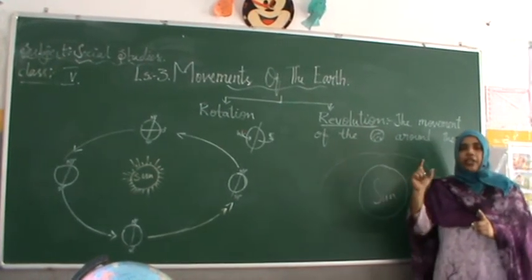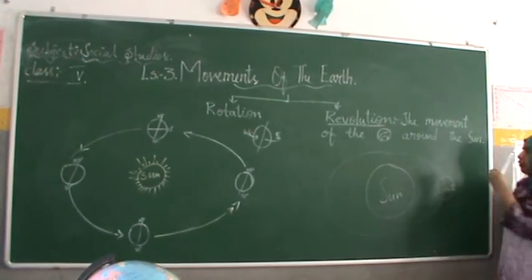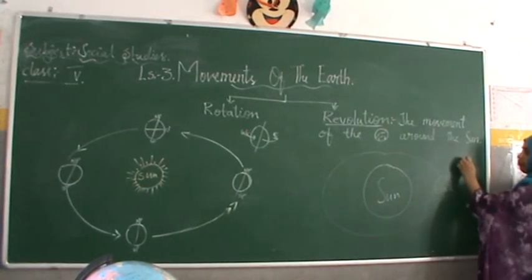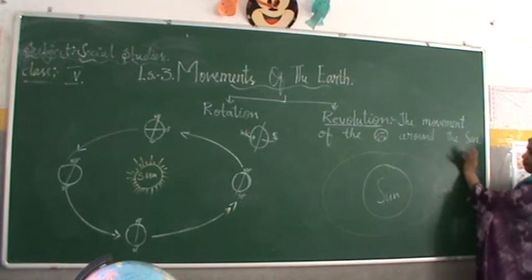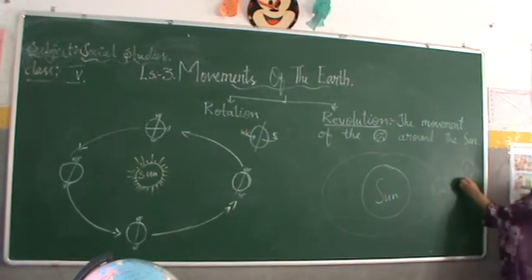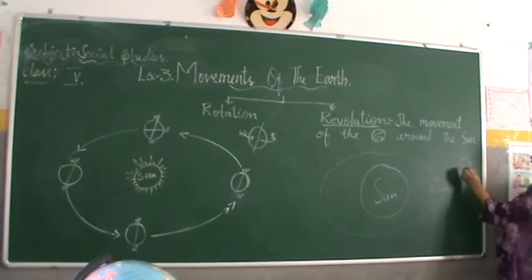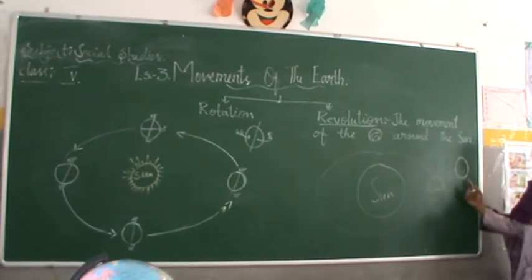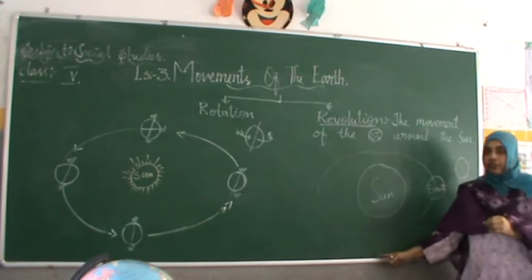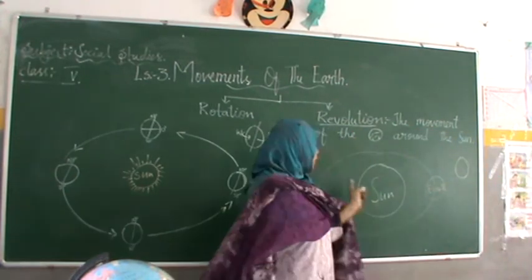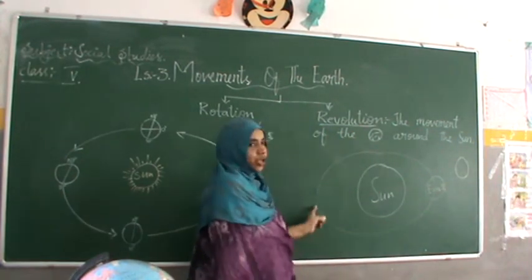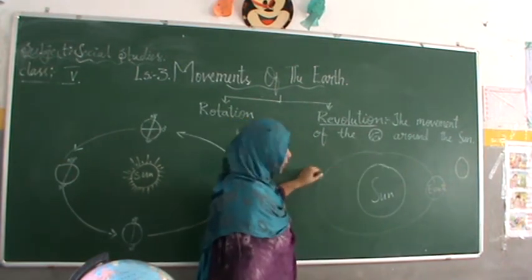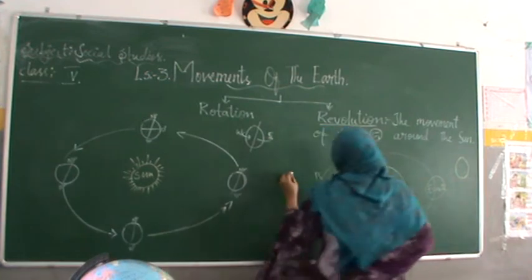Oval is nothing but the egg shape you might have seen. It will be like this. The bottom side is a little bulky and the top is a little inside. So it is in oval shape, egg shape. This imaginary line is called the orbit.